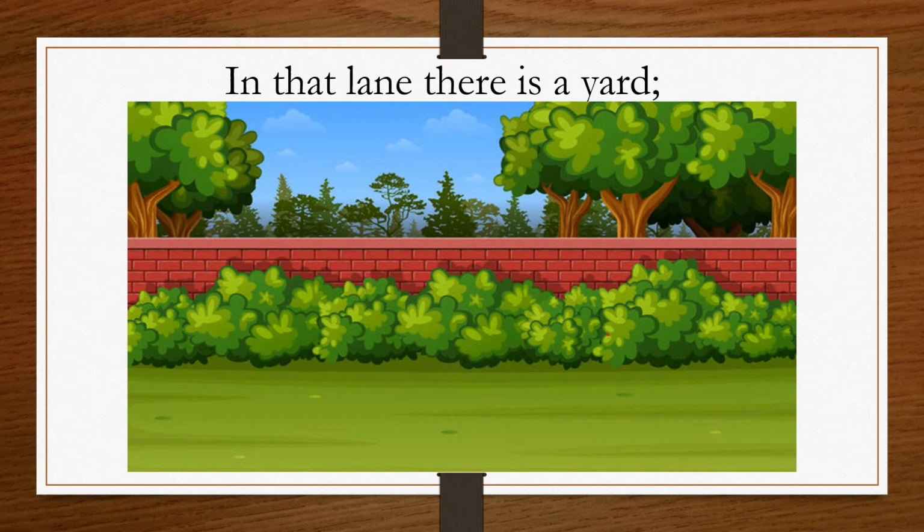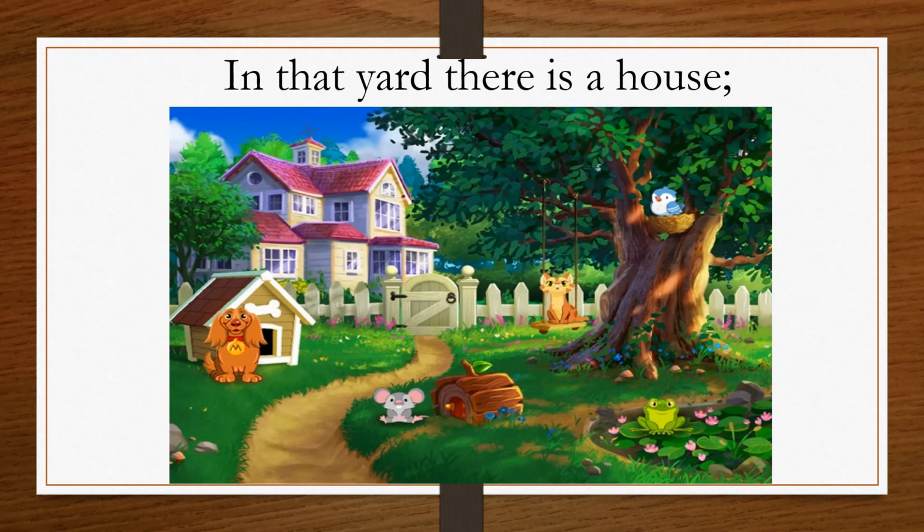In that yard there is a house. Here also yard is bigger than house and house is smaller than yard. And student, what do you mean by yard?